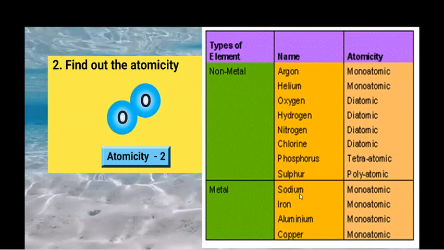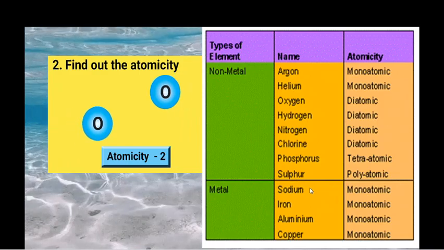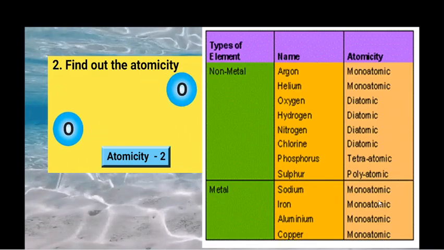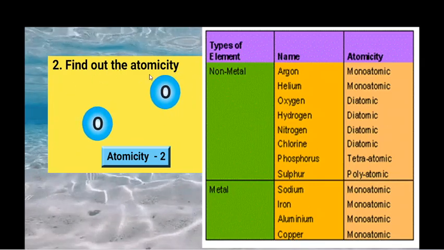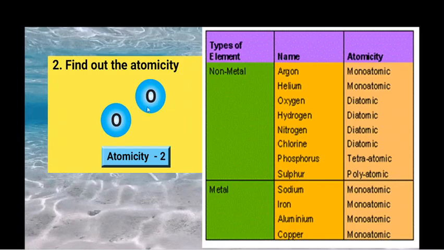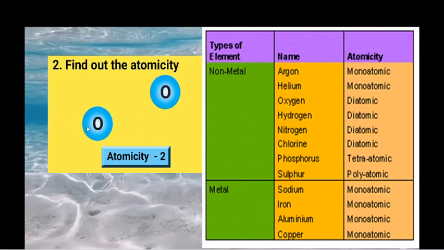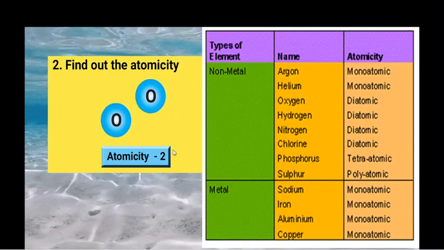Depending upon the element present along with the metal, the atomicity may change. Here is an example: find the atomicity of oxygen. Here we have 2 oxygen atoms. These 2 oxygen atoms combine to form 1 oxygen molecule. So the atomicity of oxygen is 2.